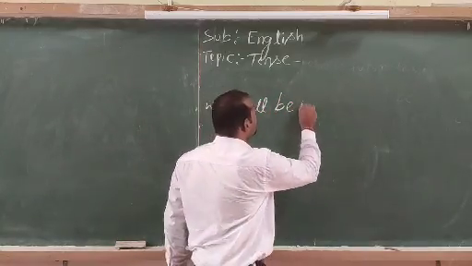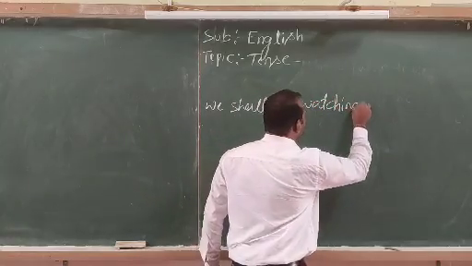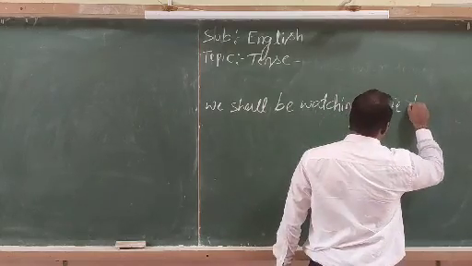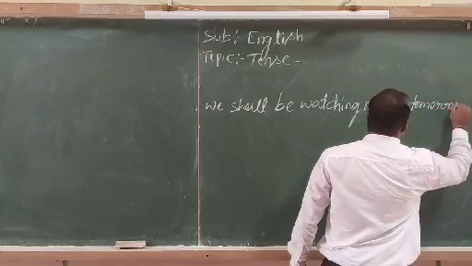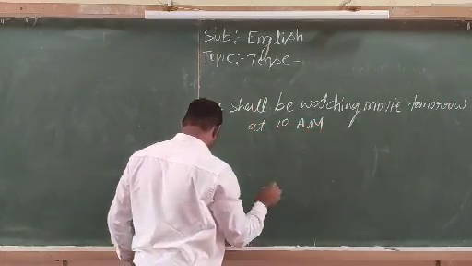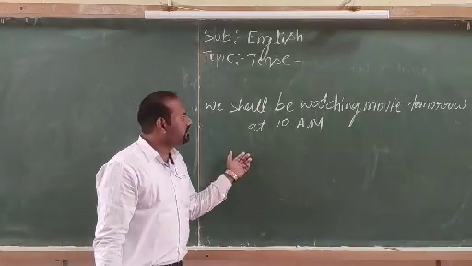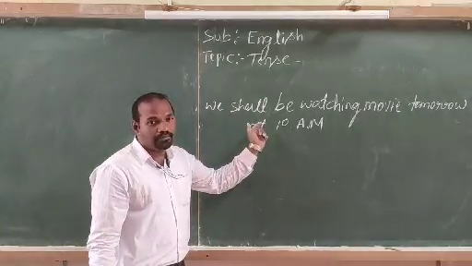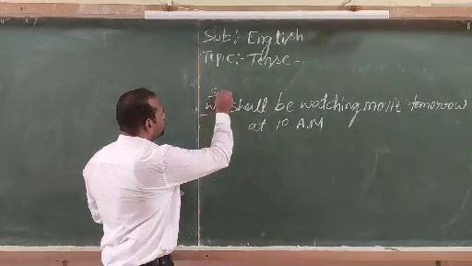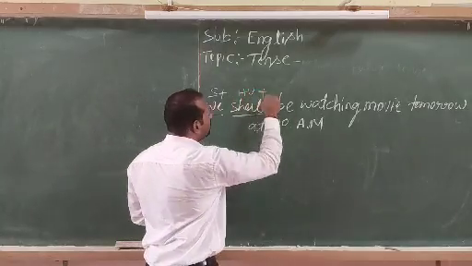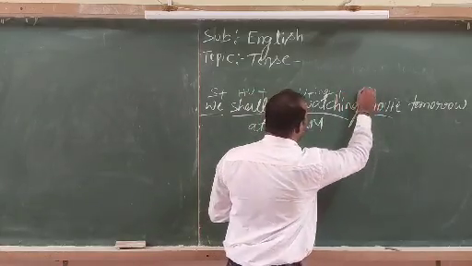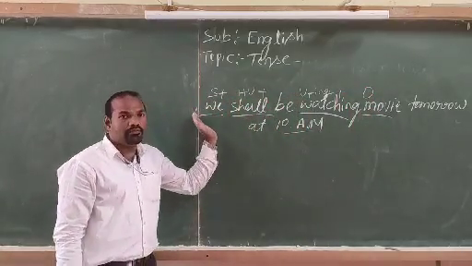We shall be watching movie tomorrow at 10 a.m. Look at here. We shall be watching movie tomorrow at 10 a.m. Future continuous tense. Look at the structure. Here we stands for subject, shall be stands for helping verb, watching stands for verb in ing form, and the rest of the sentence stands for object. And this is called an affirmative sentence.